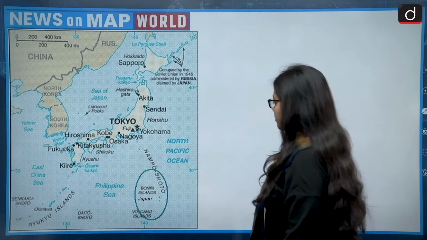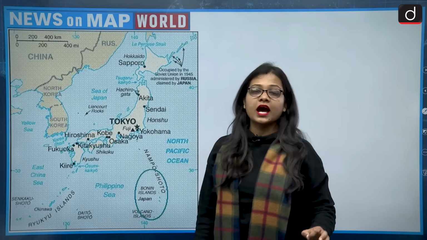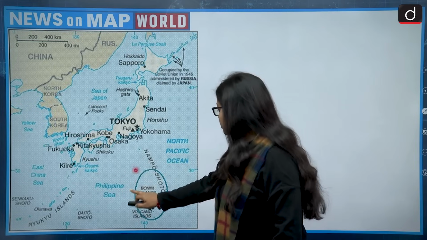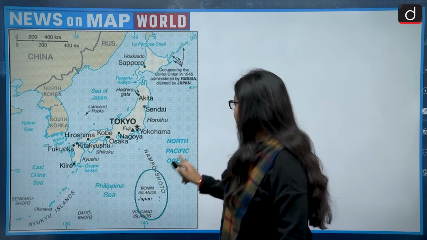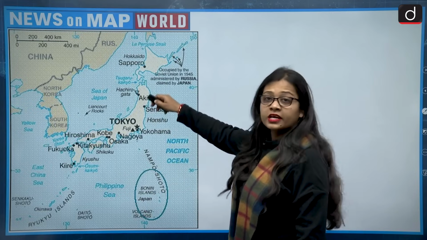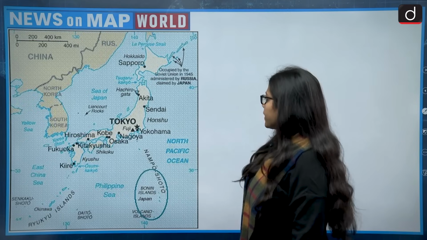Then we have the Bonin Islands, and the Bonin Islands belong to Japan. This is the location of Bonin Island, and it lies in the North Pacific Ocean, to the south of Japan. Then next we have Guam Island.